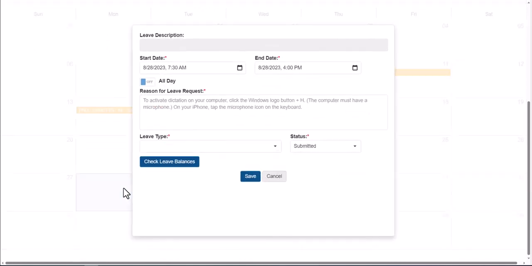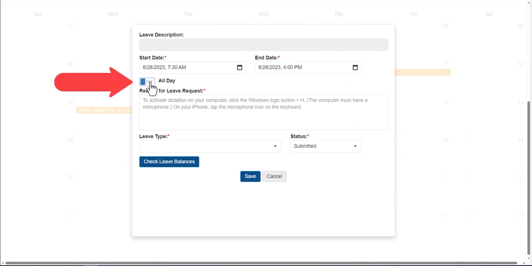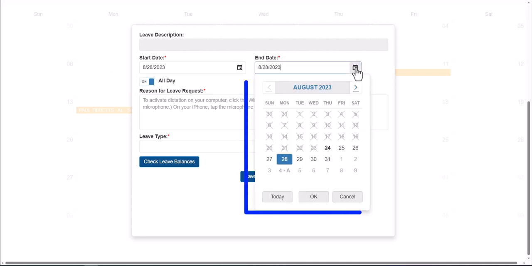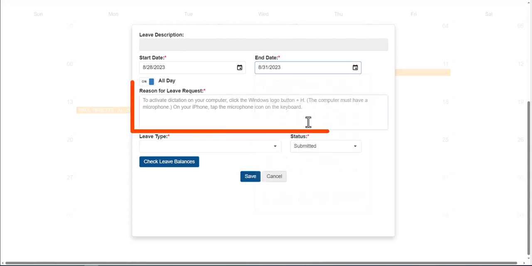I just double click that day, and then you'll have this pop-up come up. You'll notice you can select partial days. So if I clicked on one of these dates here, I could change and request off 7:30 to noon if I wanted to. Choose several days that you want to ask off. Just move this to all day, and you can pick a begin date and an end date. So I'm going to choose next week. I want to ask off from the 28th through the 31st, and I'll click OK there.